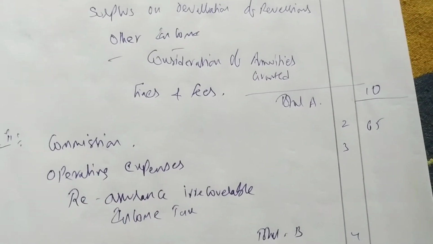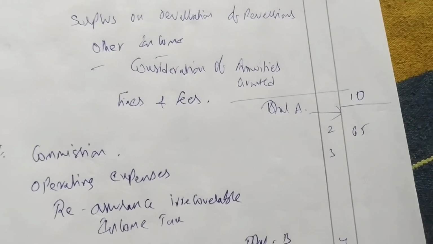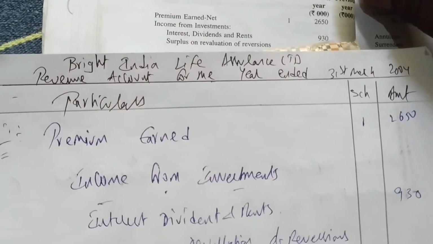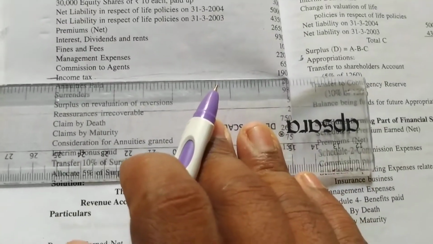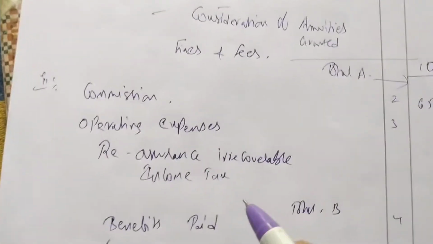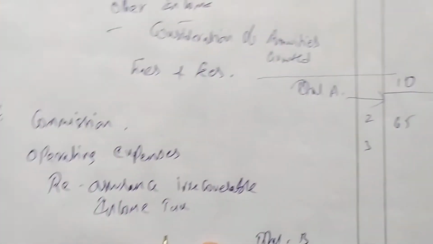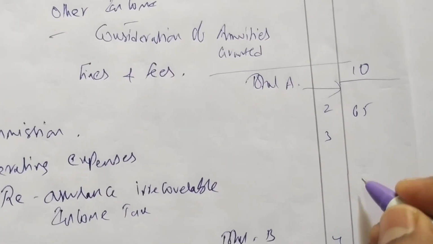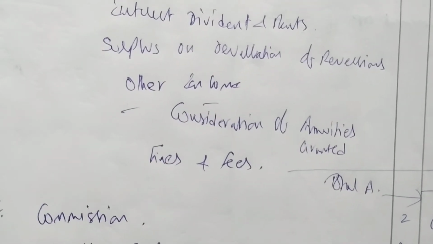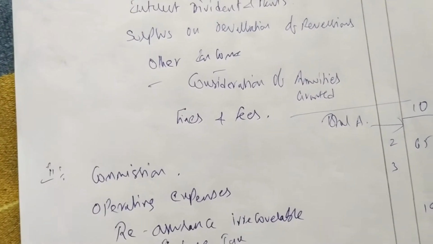Okay, totally. Next after that we are having income tax. How much is income tax? 190. So we have written in the format income tax 190. Okay, after income tax we are having annuities paid, that we have to write under benefits paid.